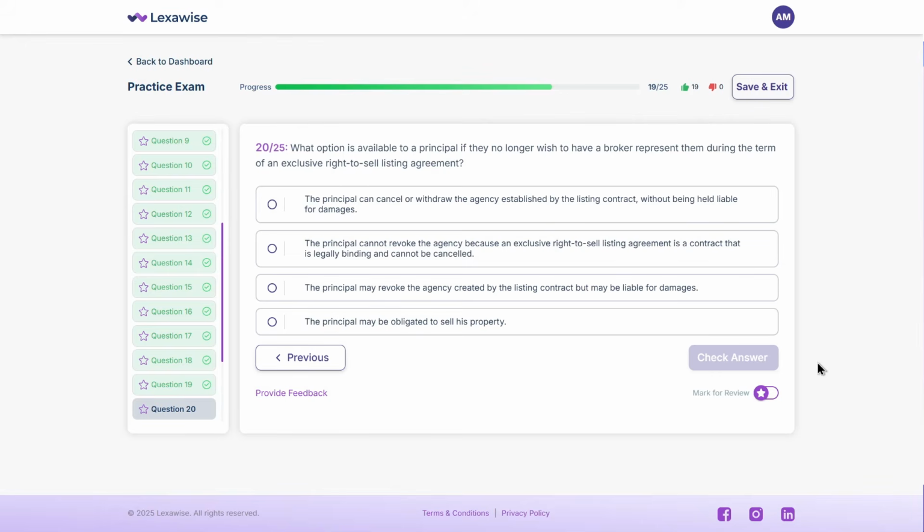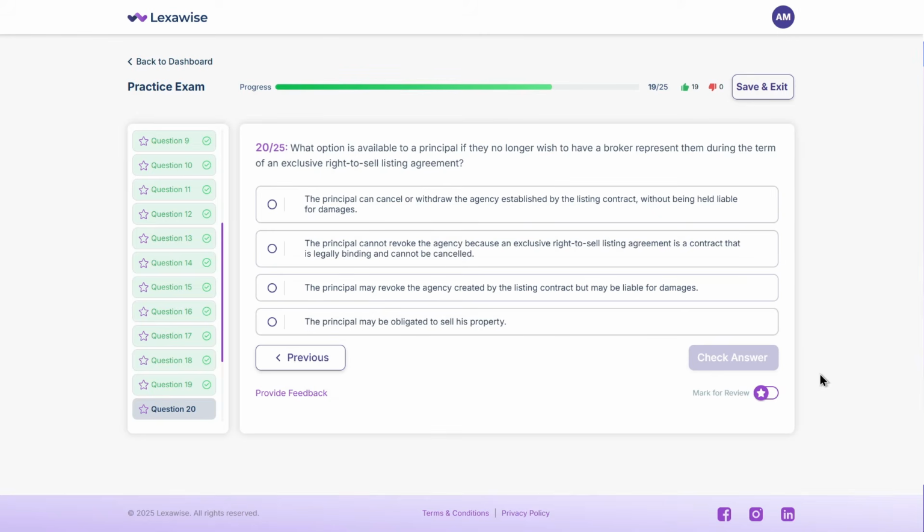them during the term of an exclusive right-to-sell listing agreement? A. The principal can cancel or withdraw the agency established by the listing contract without being held liable for damages. B. The principal cannot revoke the agency because an exclusive right-to-sell listing agreement is a contract that is legally binding and cannot be cancelled. C. The principal may revoke the agency created by the listing contract but may be liable for damages. D. The principal may be obligated to sell his property. Pause a moment, no pressure.